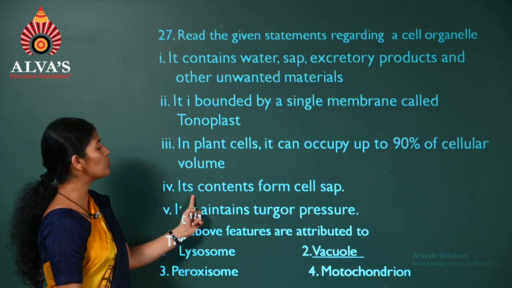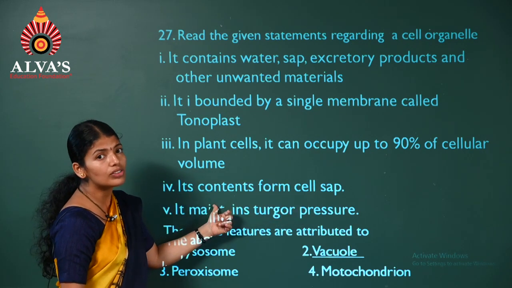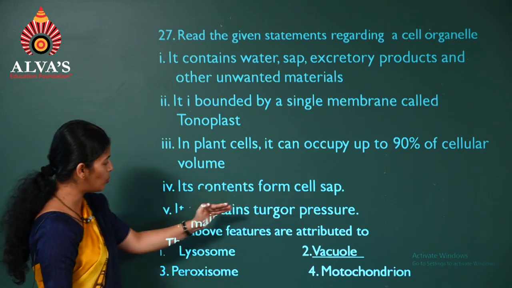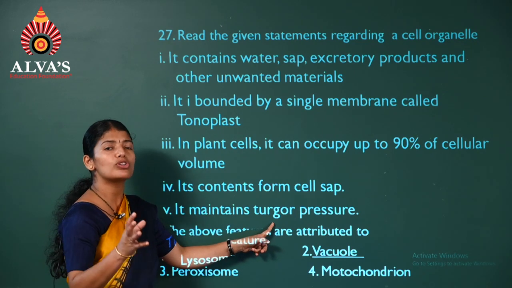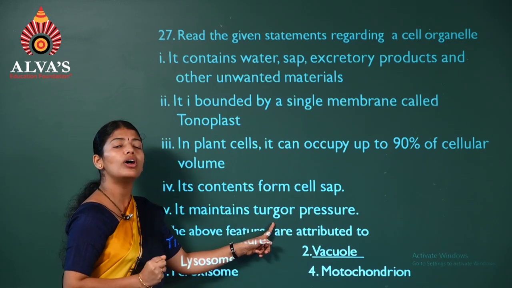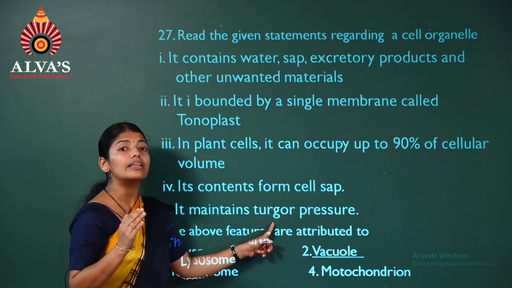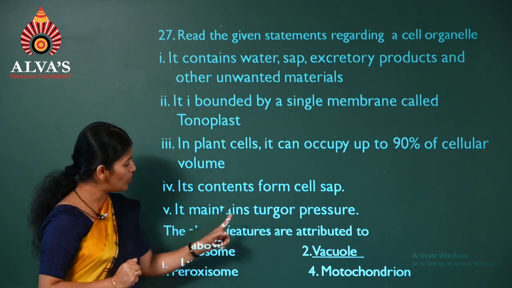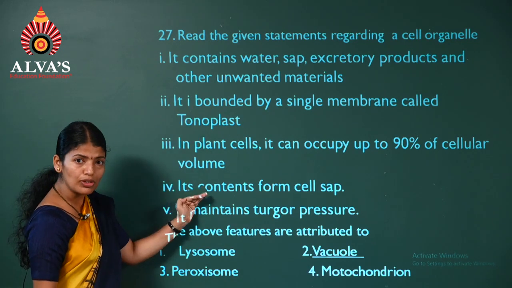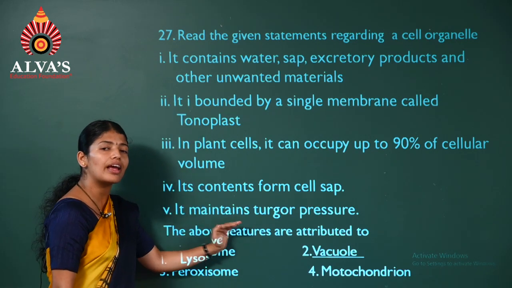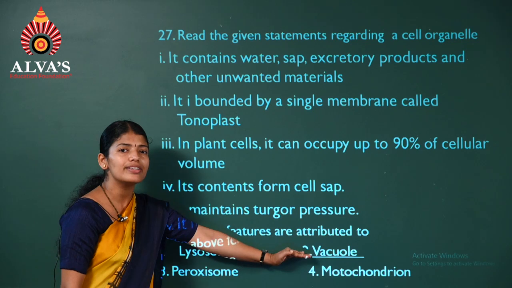We'll read out the next statements also. It contains cell sap, the contents called the cell sap. It maintains turgor pressure, because it stores the water also. Hence, it maintains the water concentration and results in building up the pressure. So which organelle is it? Reading all the statements, we can clearly say it is about the vacuole. So the organelle is the vacuole. Option second one.